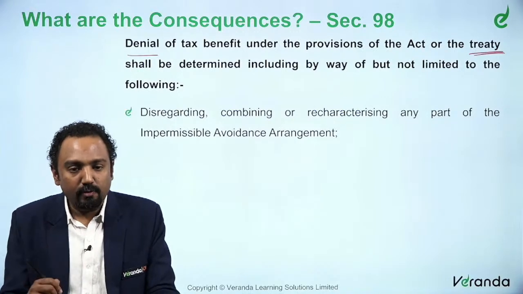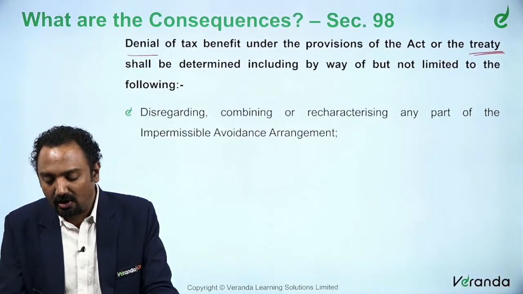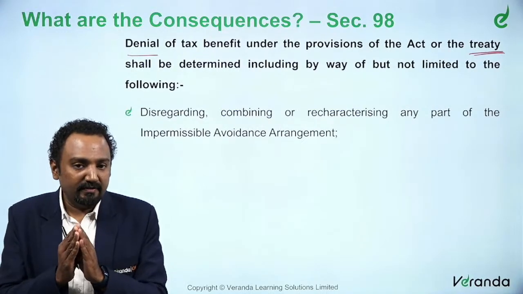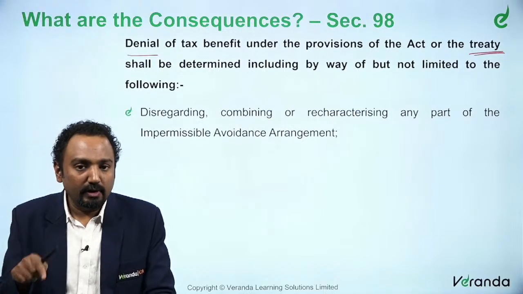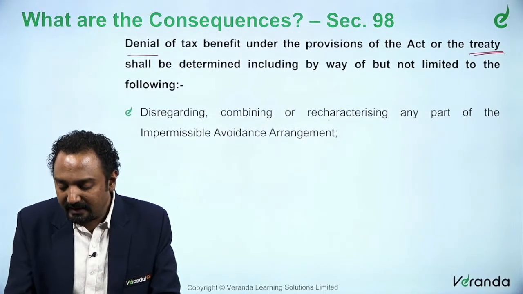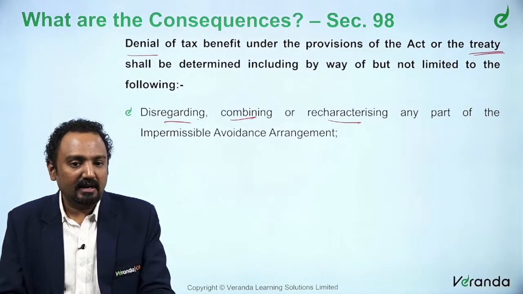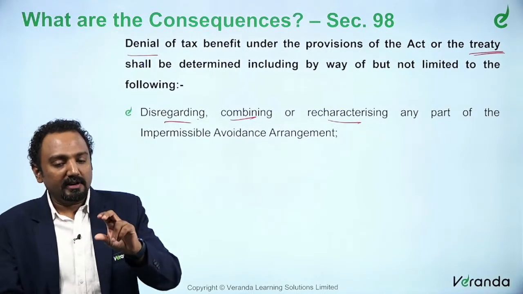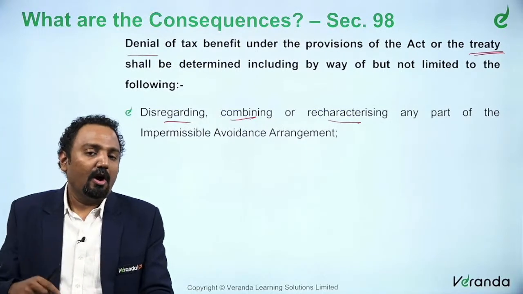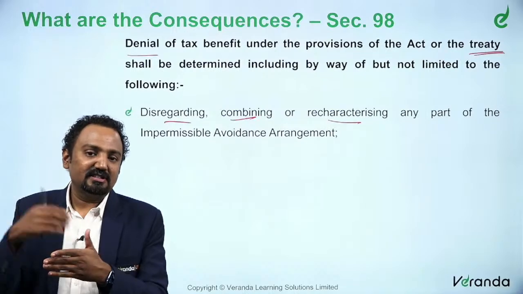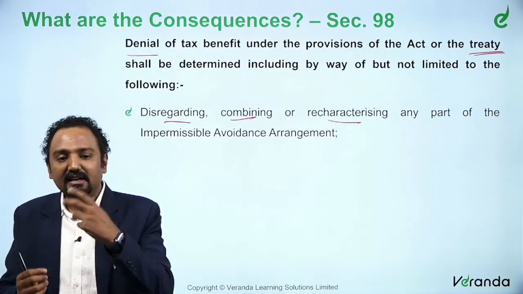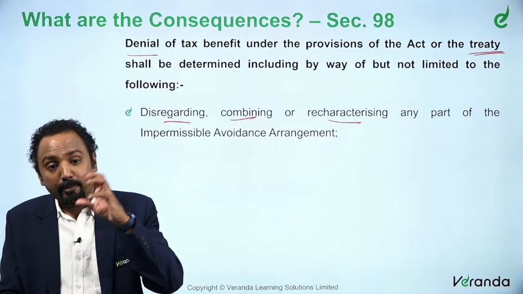But there are a few more things; it is not restricted to this. It is not only denial of tax benefit, what else can happen through invoking GAAR? The first thing is, they could either recharacterize or combine or disregard. If two clauses are contrary, they could say these two clauses are not at all applicable, or recharacterize these two clauses, or probably combine them with the other 8 clauses so that it becomes a proper arrangement.